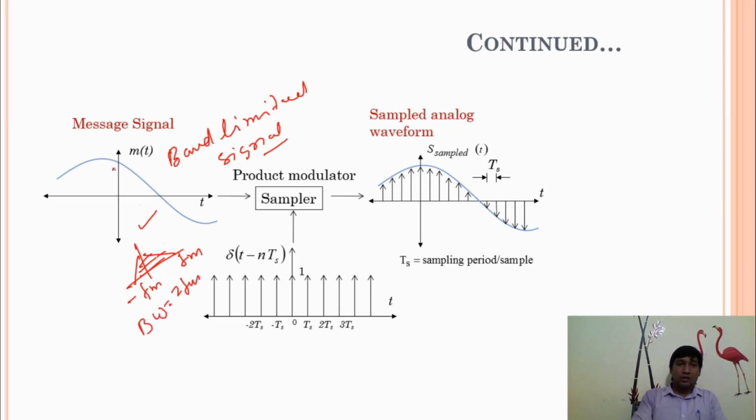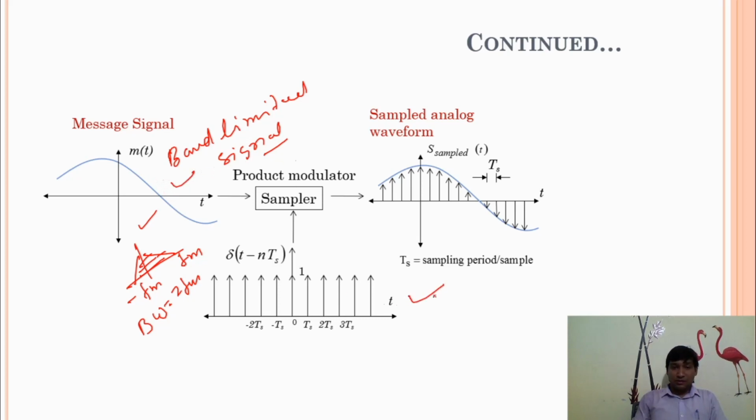This is called a band limited signal. For the sampling theorem, we have to use only a band limited signal, because we can reconstruct only band limited signals.